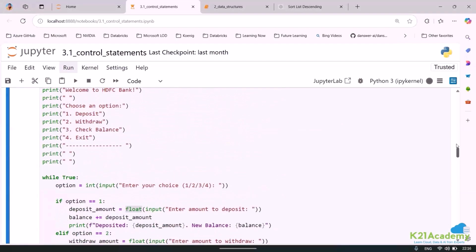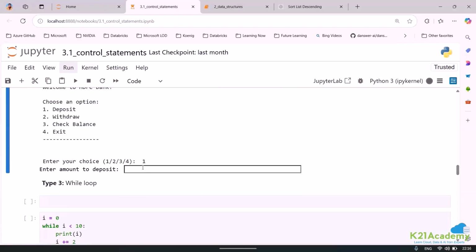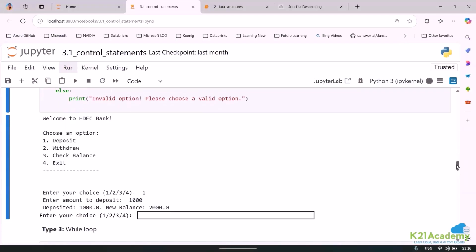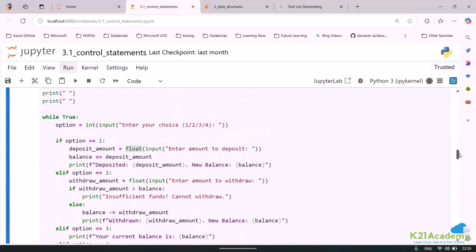Okay. Now let us just come here. Let us just put a value. First, we will check what is the balance, 1000. Let me just put a value, enter amount, done. Now here you can see deposited how much? 1000. New balance is equal to 2000 because this is what I have printed. Can you see? What are we saying? Deposited and what is the new balance? Is it okay? This is a dynamic value.